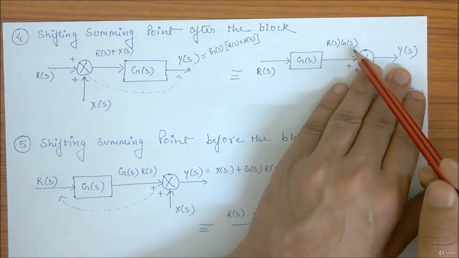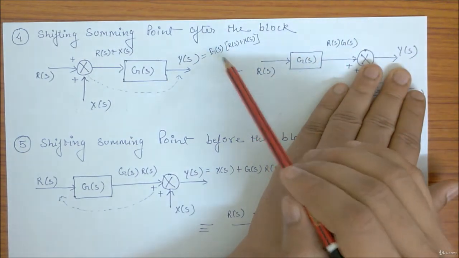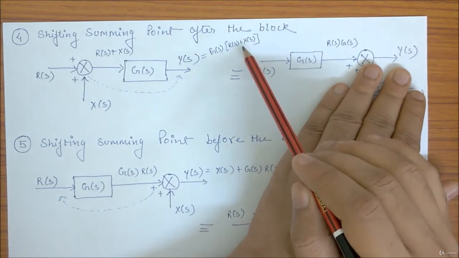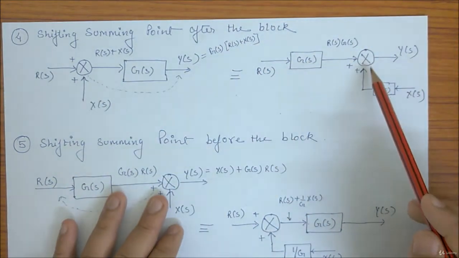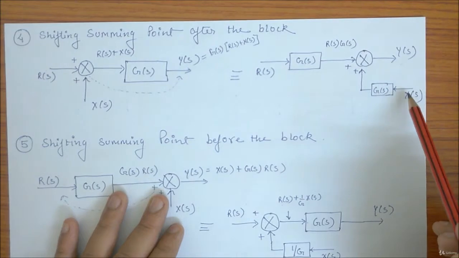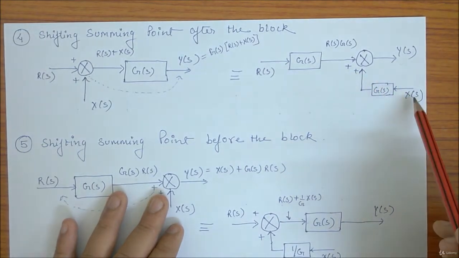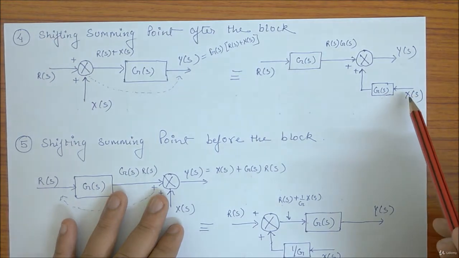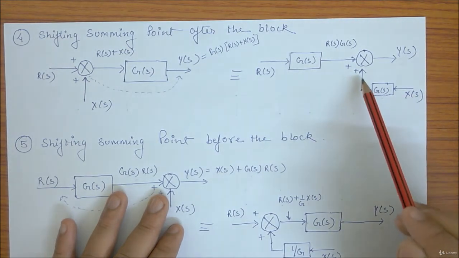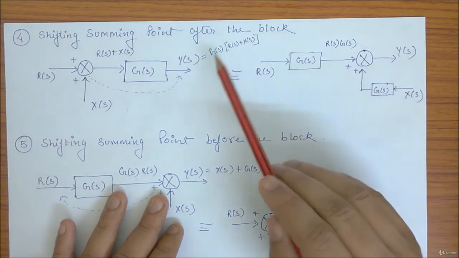I have RSGS. What I need is GSXS in summation. So I'll put a summer, and with summation I'll put a value XS into GS. I made this block and gave an input XS, so that we'll get the same output.